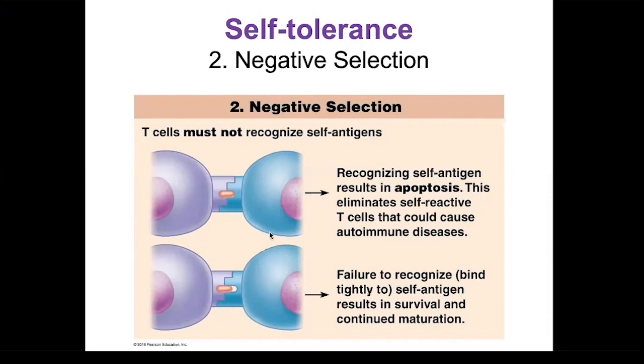Of all of the T cells that undergo this maturation process, only about 2% survive both the positive and the negative selection. So that means a very small percentage of the T cells actually go through the maturation process, survive, and leave the primary lymphoid organ, going to secondary lymphoid organs.